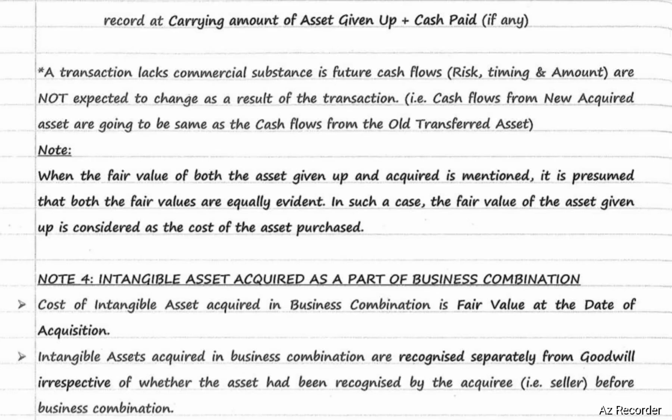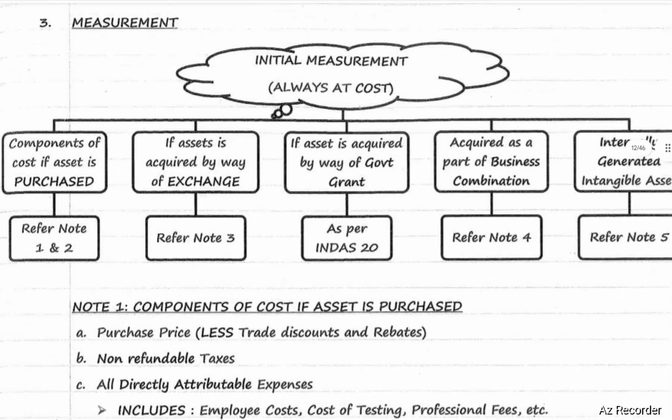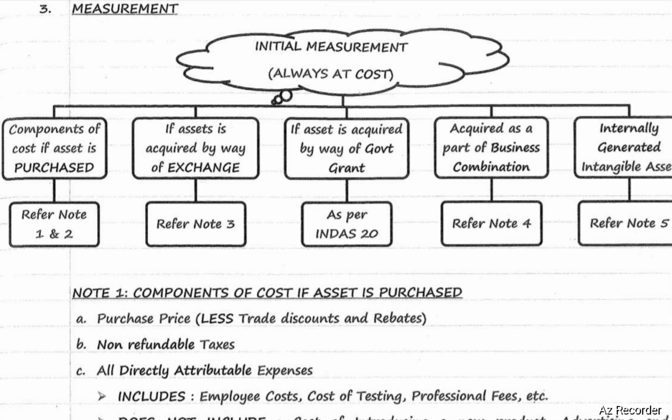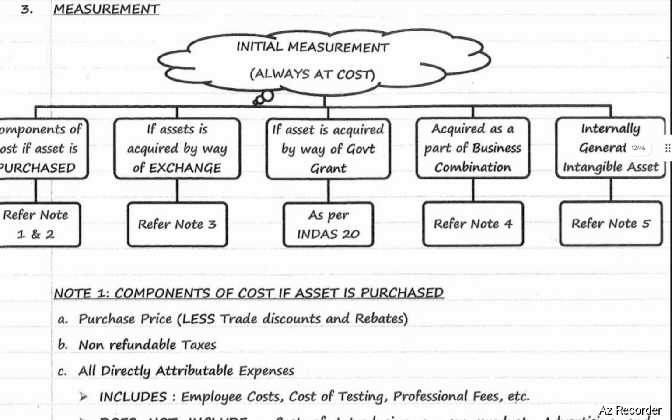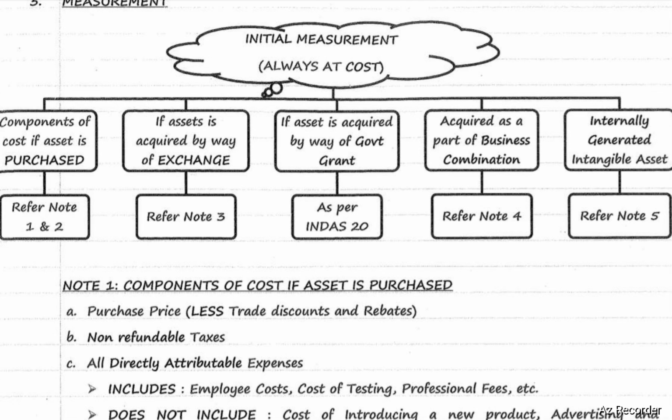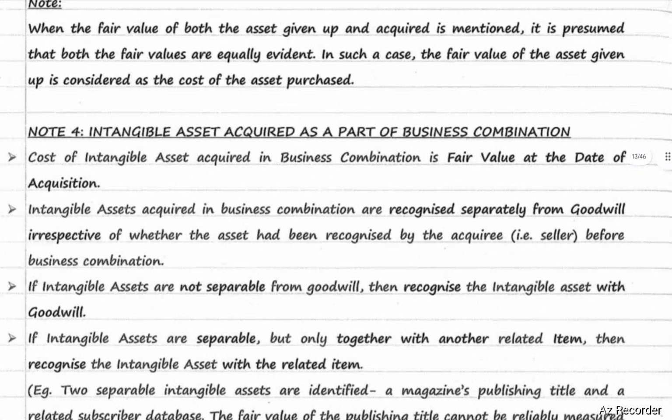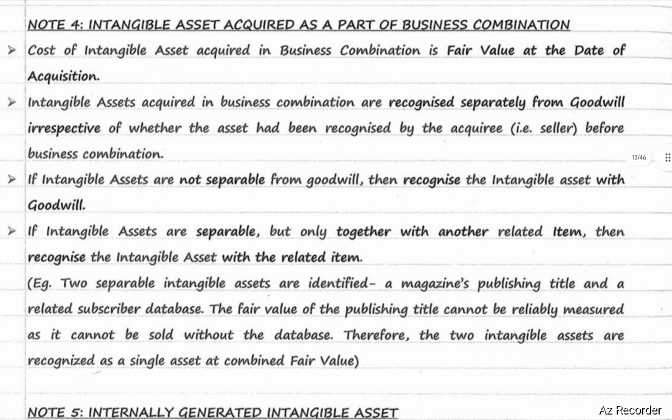Next, if an asset is acquired by way of government grant, it will be dealt with as per Ind AS 20. Asset acquired as a part of business combination. In case an intangible asset is acquired as a part of business combination, the cost of intangible asset acquired in business combination is fair value as on the date of acquisition.